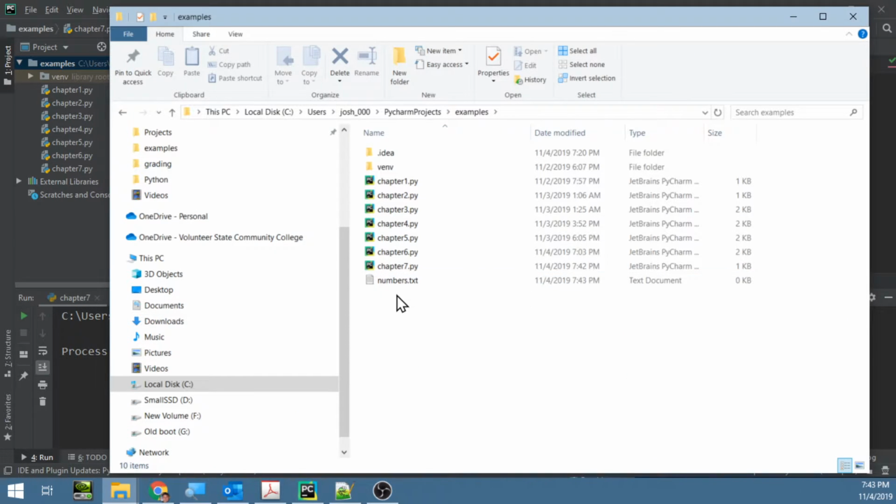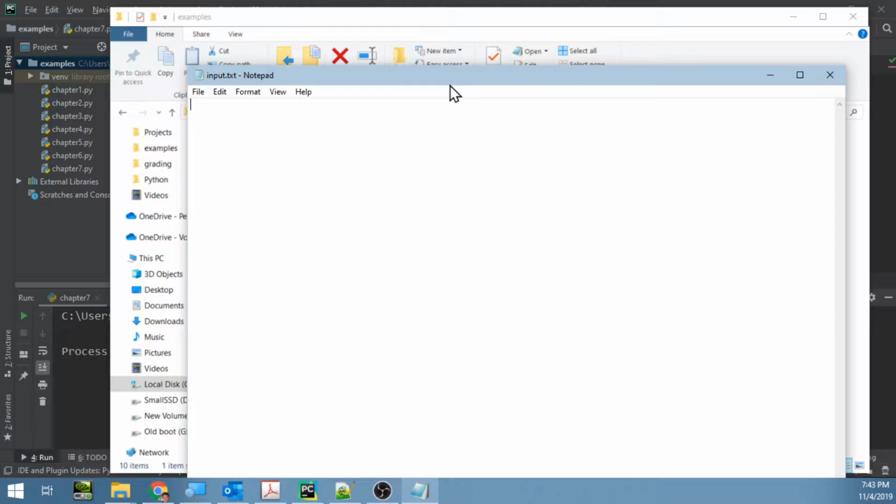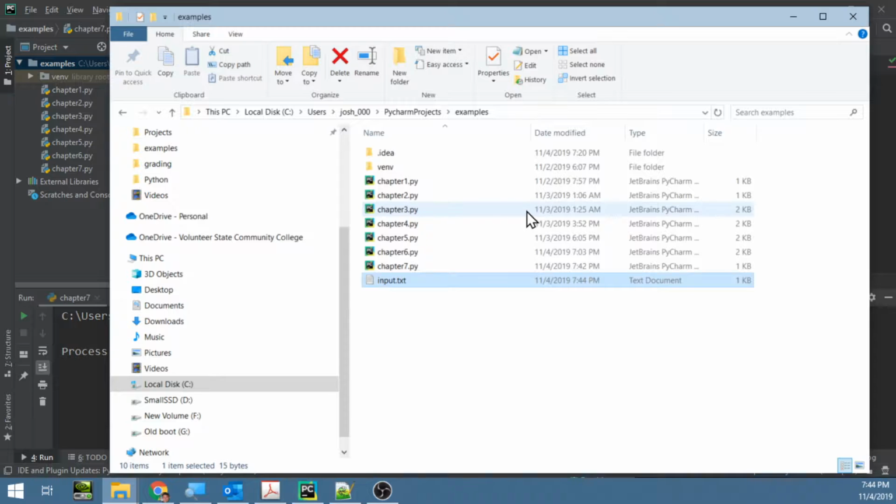No, I called it input, right? I can rename a file by pressing F2 and typing in the name I really want. If we double click on this, we open it up. Let's put in some numbers. We're going to click Save, and then we're going to close out the file.